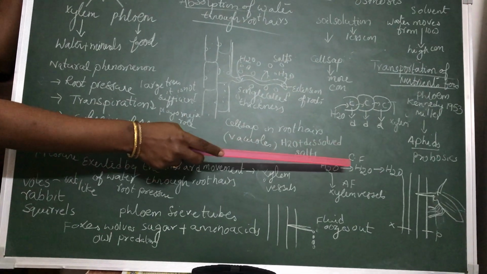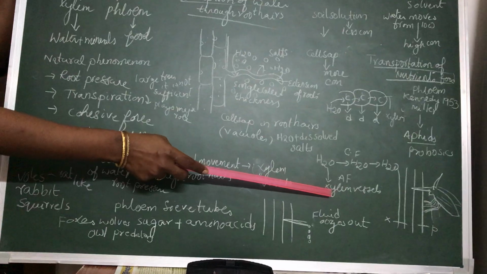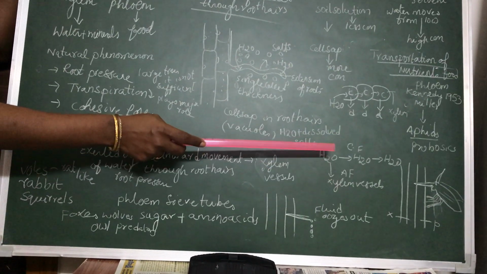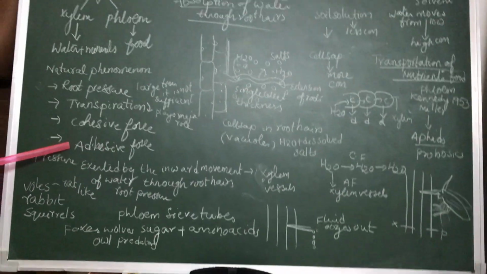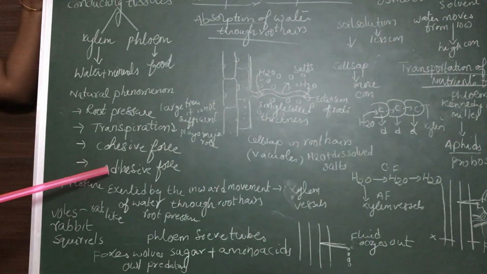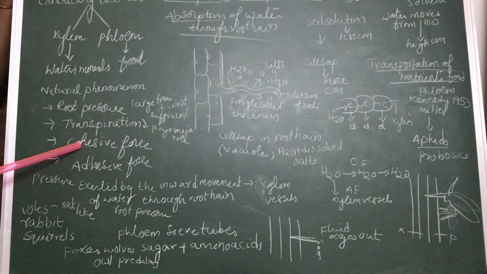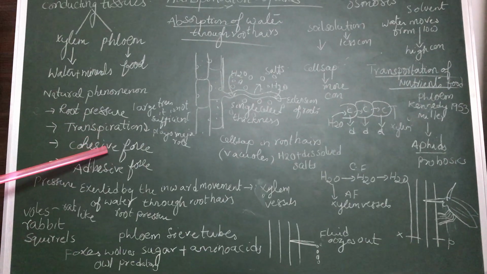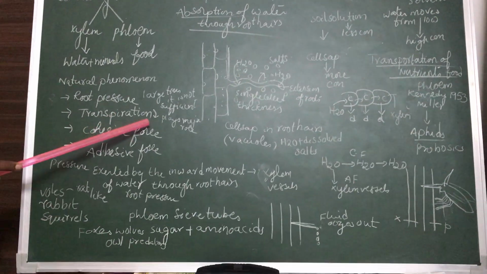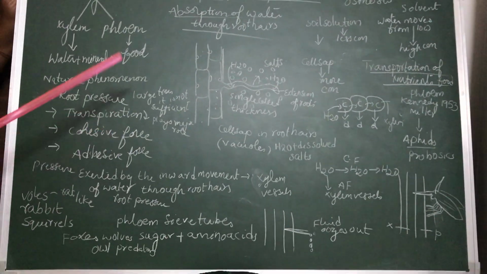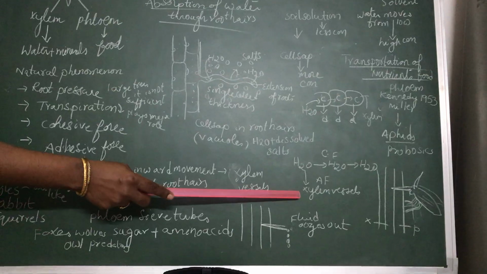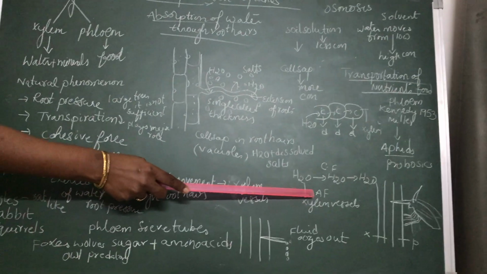Not only that, these water molecules have attraction towards the xylem vessel. A liquid attracting a solid, we call it adhesive force. Cohesive force means the force between two water molecules, and these water molecules get attached to the walls of the xylem vessel, which we call adhesive force.